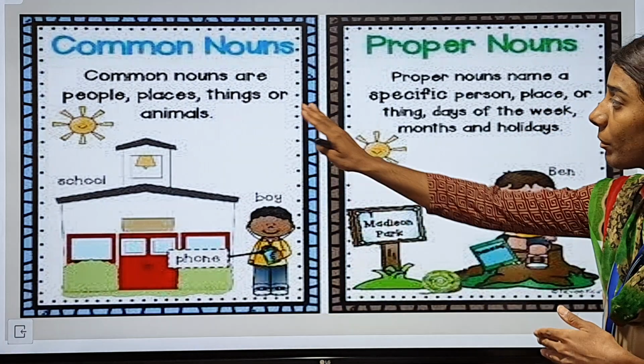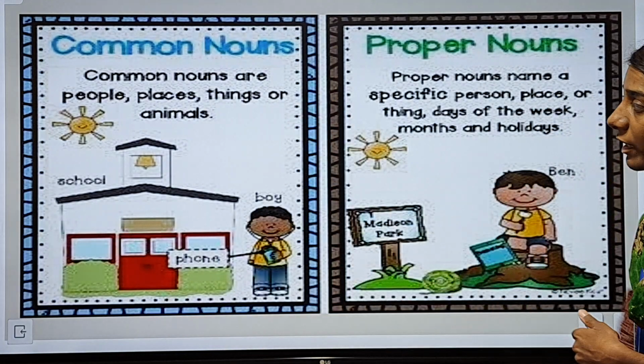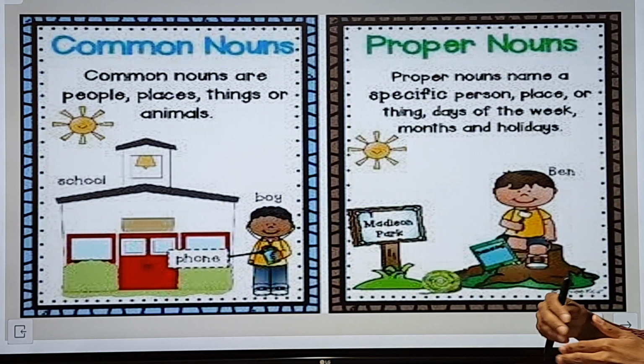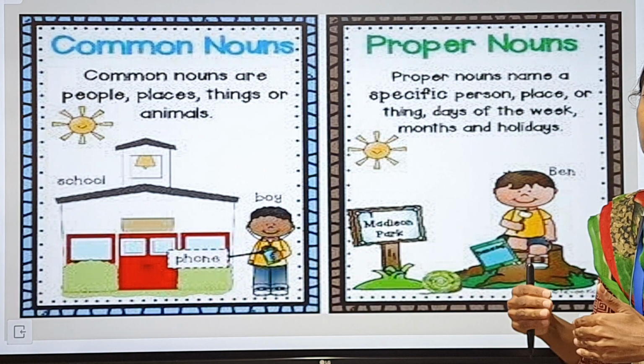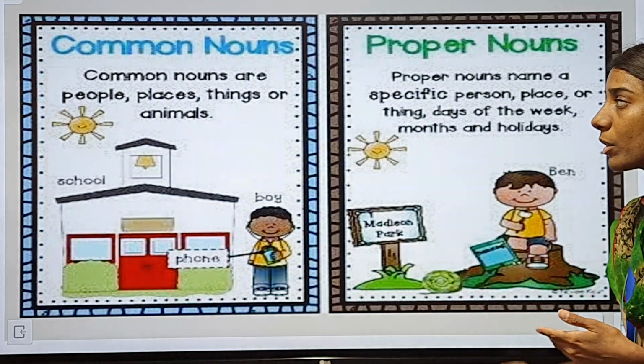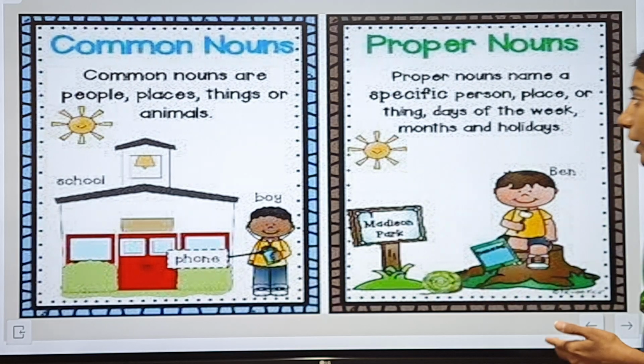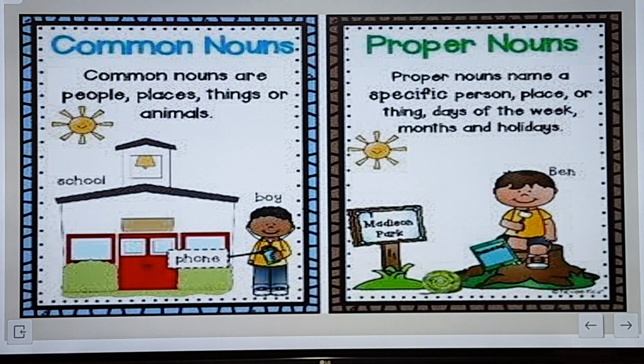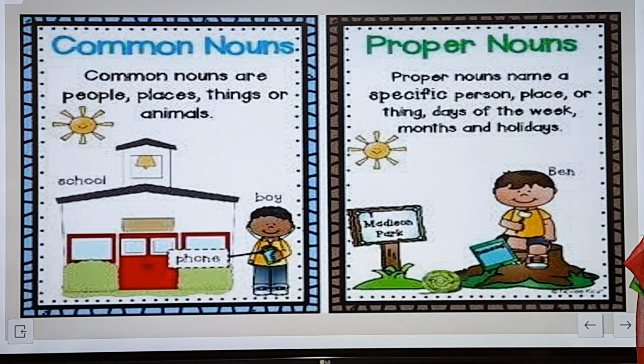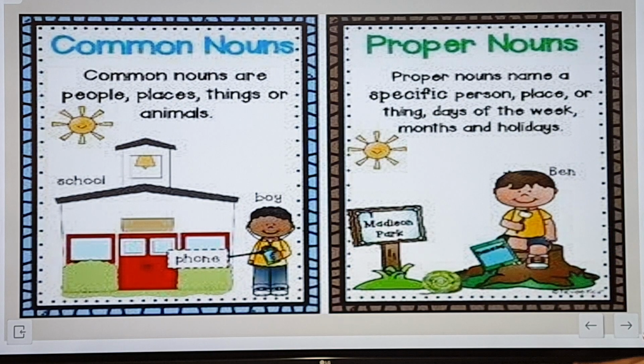So common nouns are people, places, things or animals. Now, proper nouns are the name of those things, name of those animals or name of the birds or the people. Proper nouns name a specific person, place or thing. Days of the week, months and holidays. Days of the week also, months also and the holidays also are referred as the proper noun. So, I hope that you have well understood about the common noun and the proper noun.